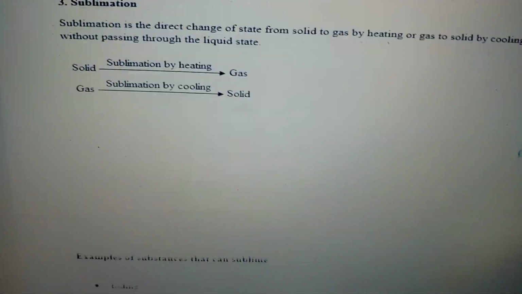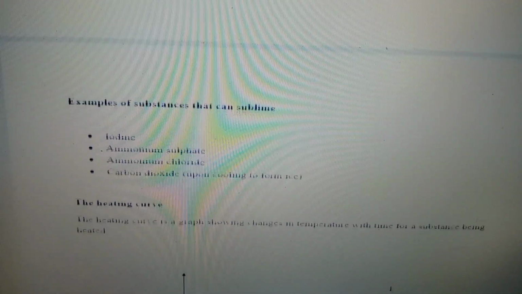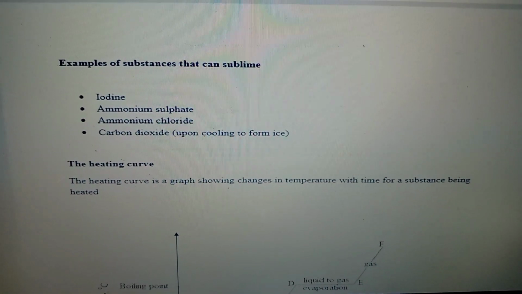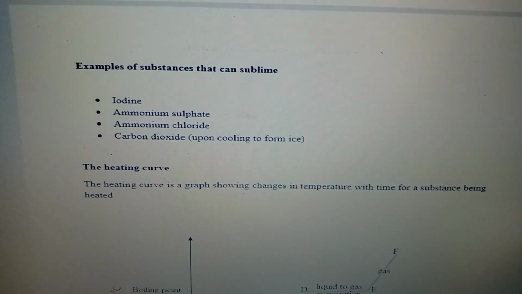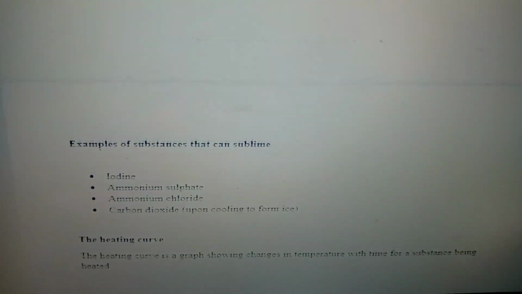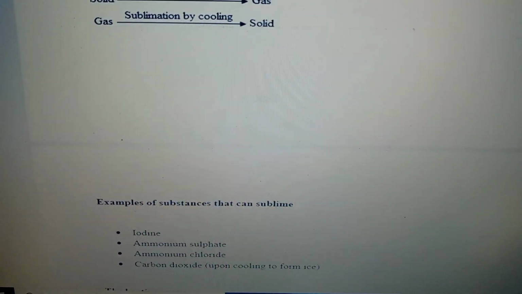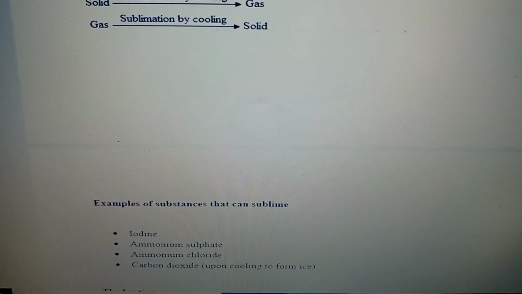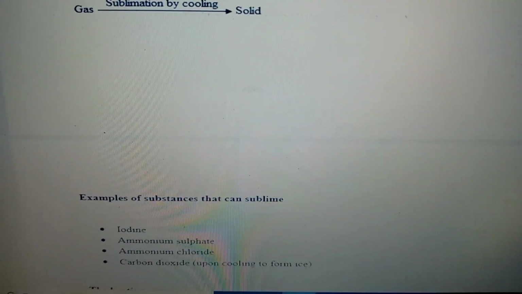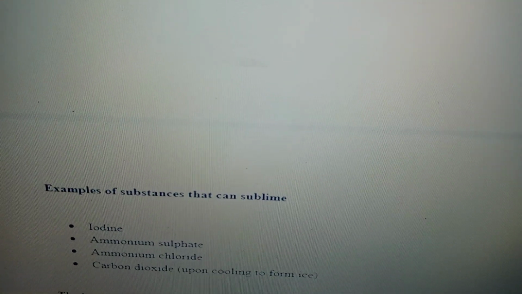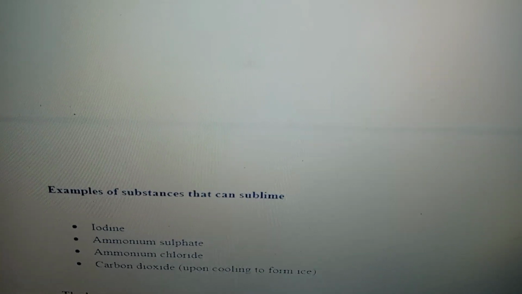We move on to examples of sublimation. Take note of these examples. We have iodine, ammonium sulfate, ammonium chloride, and carbon dioxide upon cooling to form dry ice.